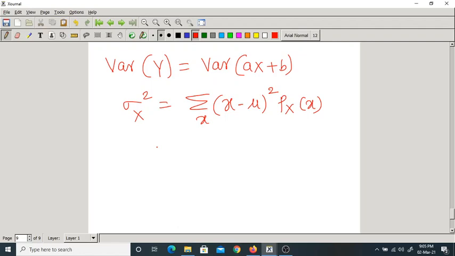So we have so many formulas, you can use any formula. What is one more formula? Expectation of x square minus mu square. Okay. Now let us use this formula. Simplified formula, no?